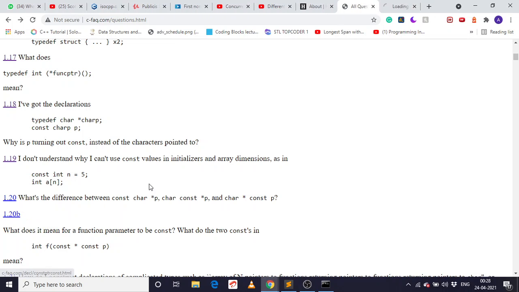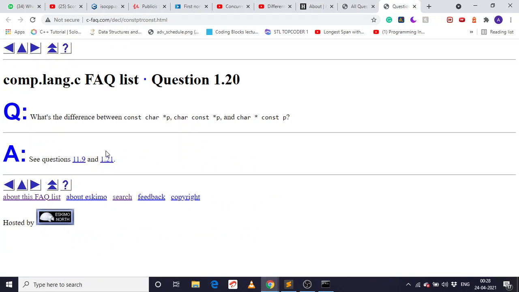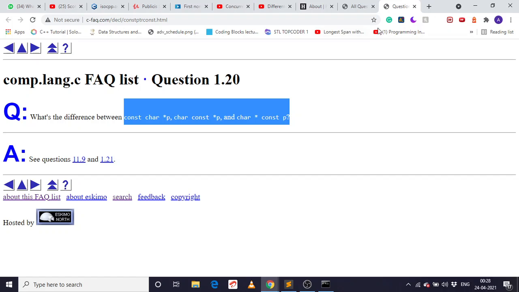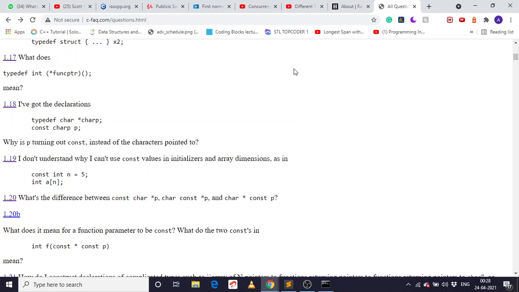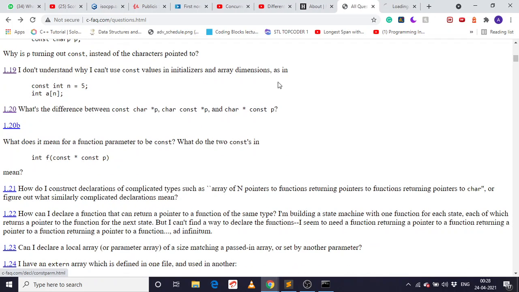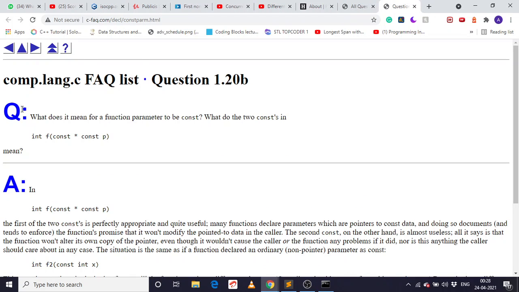What is the difference between these? So I just showed you the difference between this const char star p. It was my previous question only. I just showed you all this in question 18. So I will now go to the 20th question.